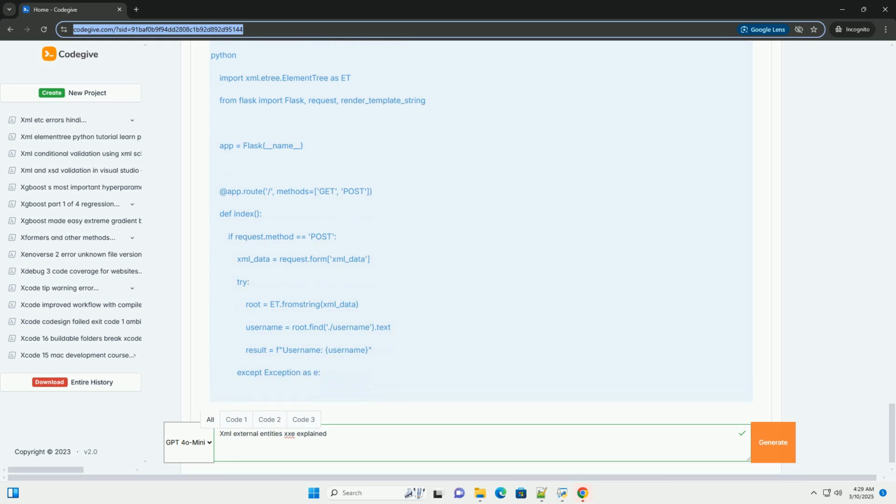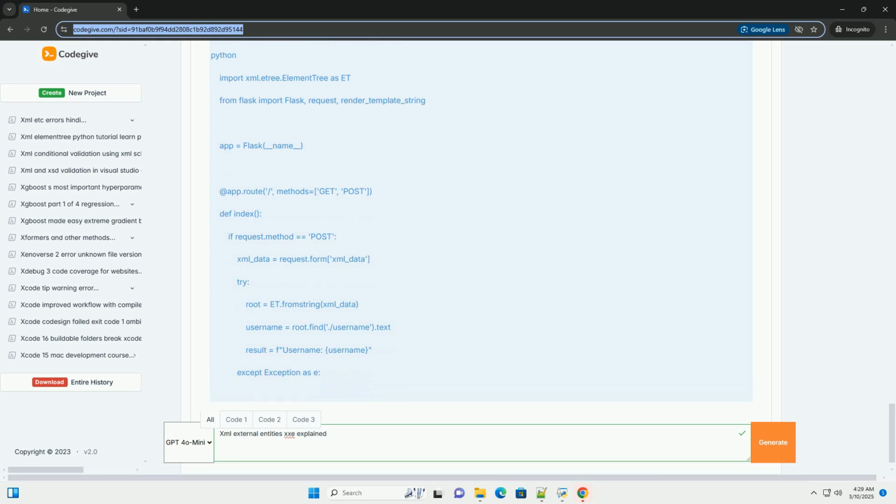Example 2, Python with xml.etree.ElementTree. Vulnerable code, Python. Vulnerable code explanation. 1. The code receives XML data from a POST request via a Flask web application. 2. It uses xml.etree.ElementTree.fromstring to parse the XML.